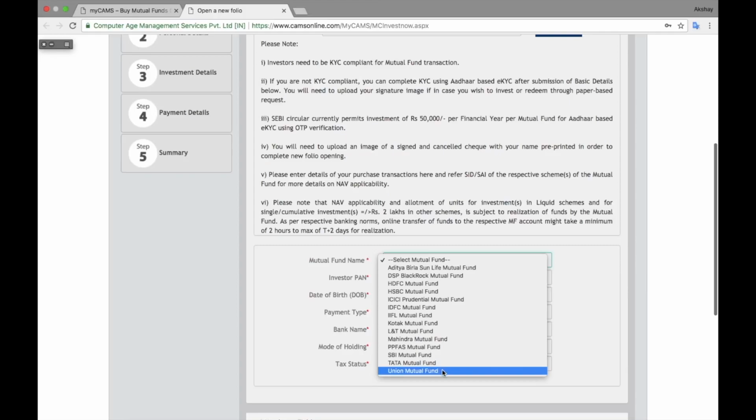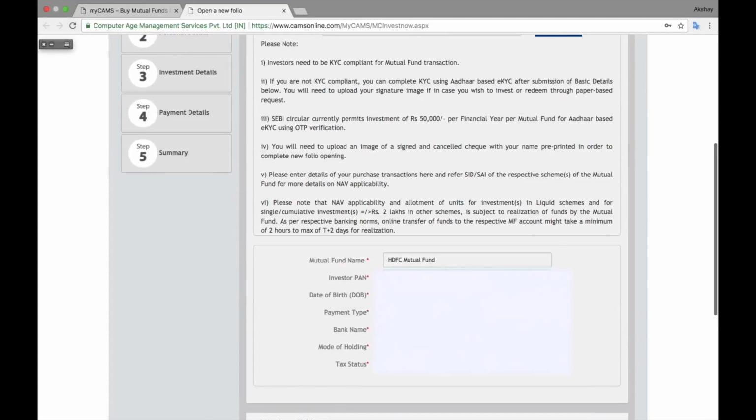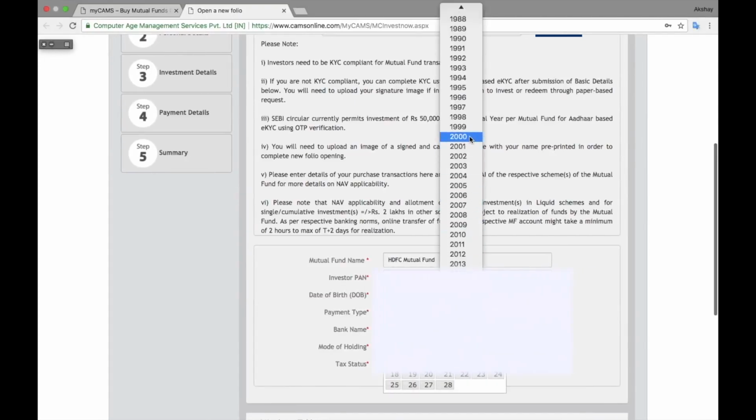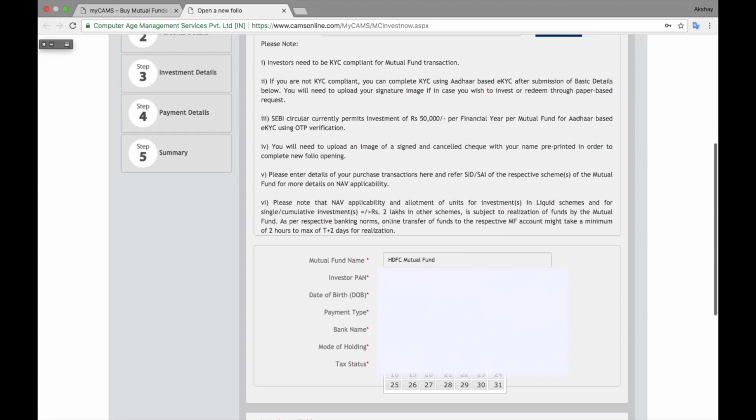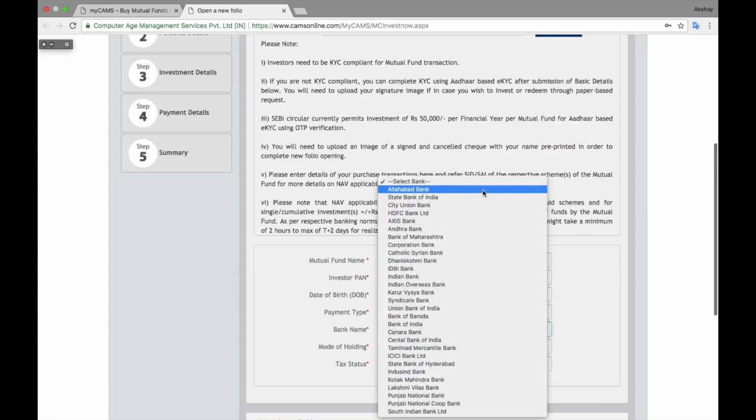So select the fund house in which you want to invest, then you have to put PAN number, then date of birth, then payment type should be online, and bank name. Here is the list of banks. You can pause and check that list. You can transfer your money or invest your money using these banks. This is the list.